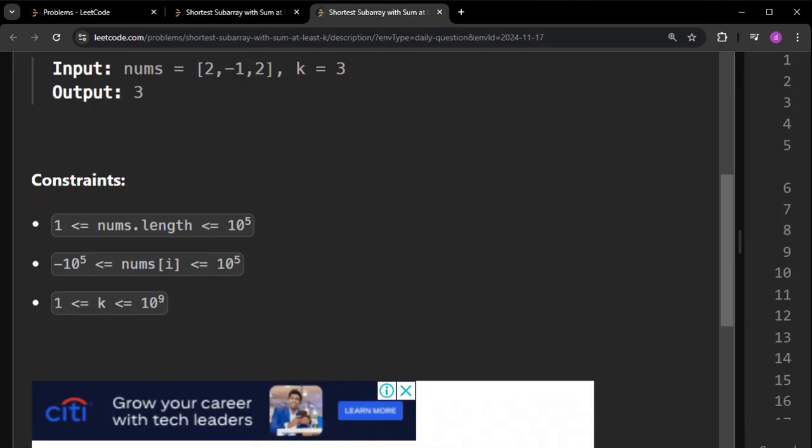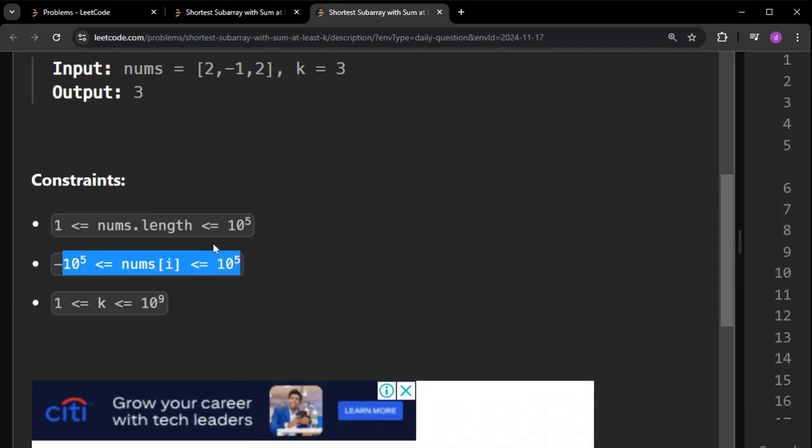One more important thing to understand: k is only positive. Remember that k is not negative. If k is negative, your solution will drastically change. In this case, k is only going to be positive. This will lead us to apply one more optimization to our solution, which I will show in approach two. So just remember this part. K is only going to be positive. That is one of the very important things which will lead to optimization in our code in approach two. And the other thing is nums can be negative. So while you are deciding your approach, you have to consider this also.